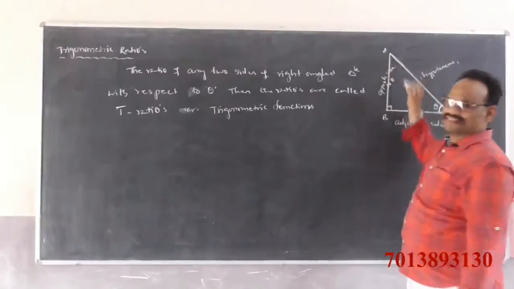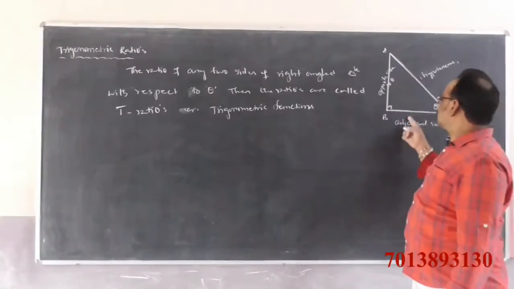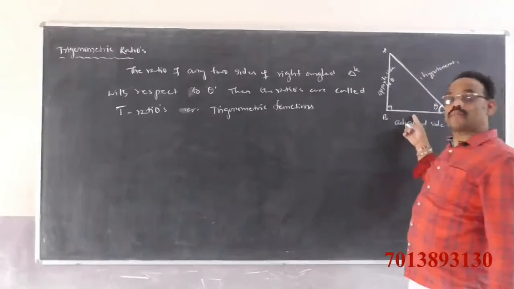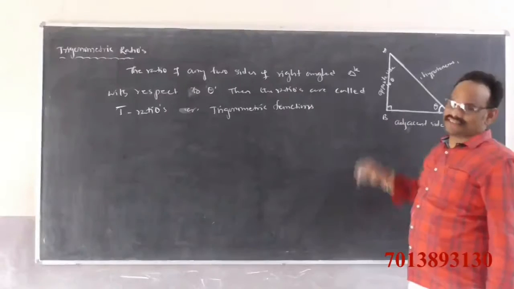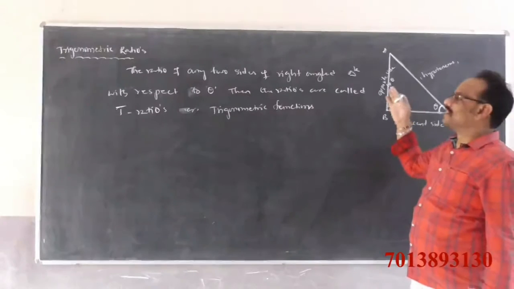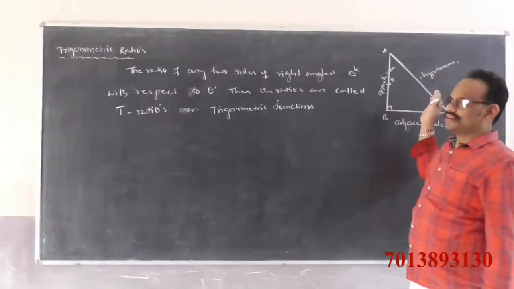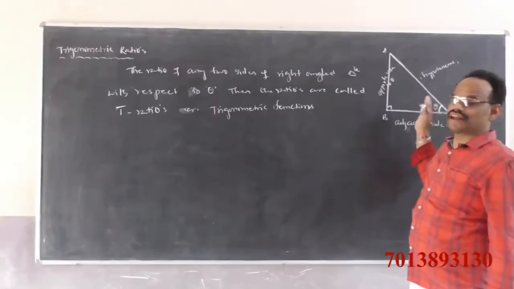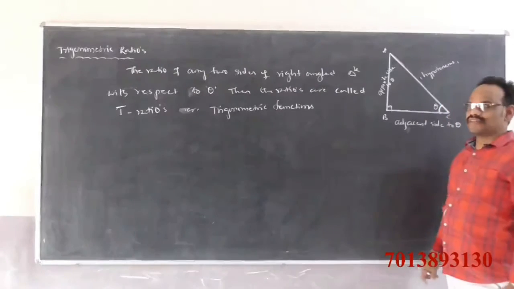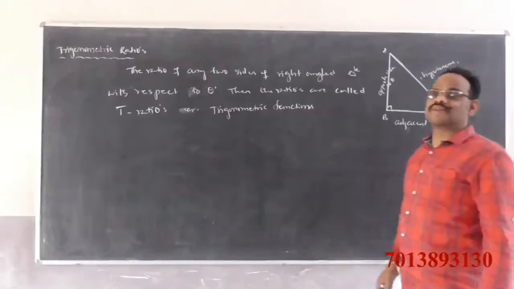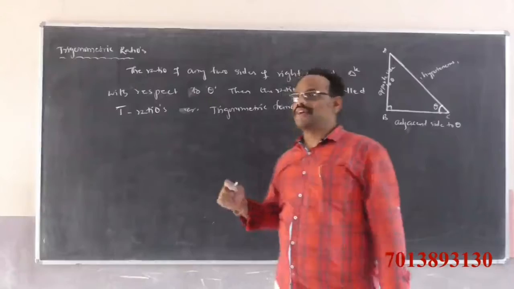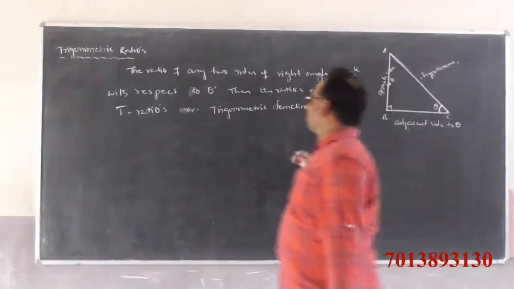If you take angle A as theta, BC is the opposite side to theta, and AB is the adjacent side to theta. So the ratio of any two sides of a right angle triangle with respect to theta are called trigonometric ratios or trigonometric functions. Are called what? Trigonometric ratios or trigonometric functions.